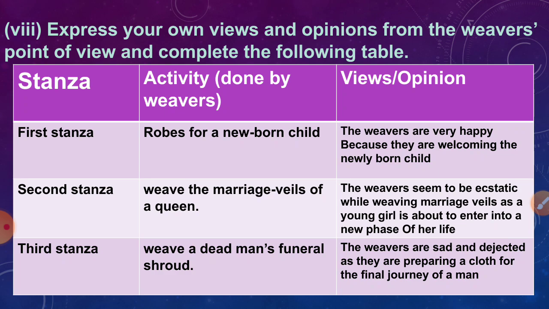Second stanza, the activity done by the weavers is they are making a marriage veil of a queen. Now, what I personally feel about this is the weavers seem to be ecstatic. They are very happy while weaving that marriage veil. Why? Because they are making it for a young girl who is about to enter into a new phase of her life.